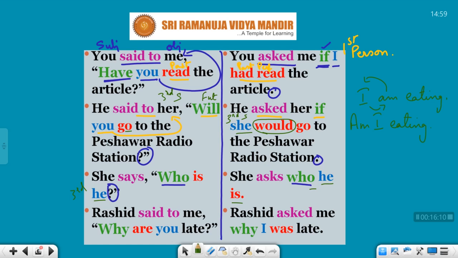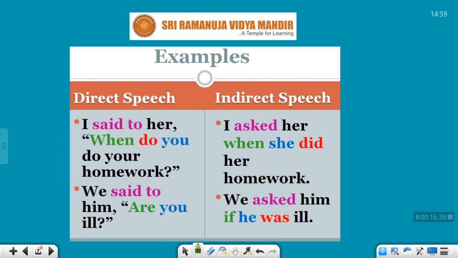Next one, Rashid said. Said is going to become asked. Said to me, why are you late? You is going to become the objective case. That means I. Why I was late. Are is present tense. Was is past tense. Present tense will become past tense. Why I was late. So there is no if because it is a WH question. So now you must have understood, students, how we are going.